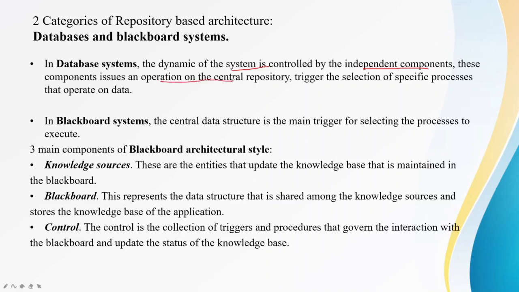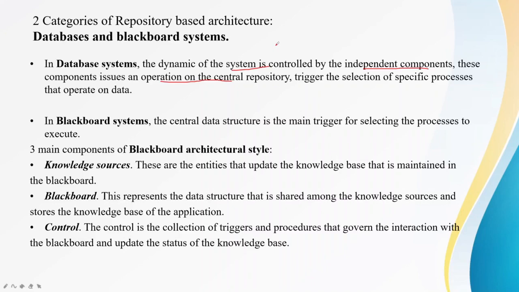So all these independent components will be issuing operations on the central repository, triggering the selection of specific processes that operate on the data. For example, if you are on a node and you are requesting some data, it will be issuing a select query on the existing database that is present at a central repository.